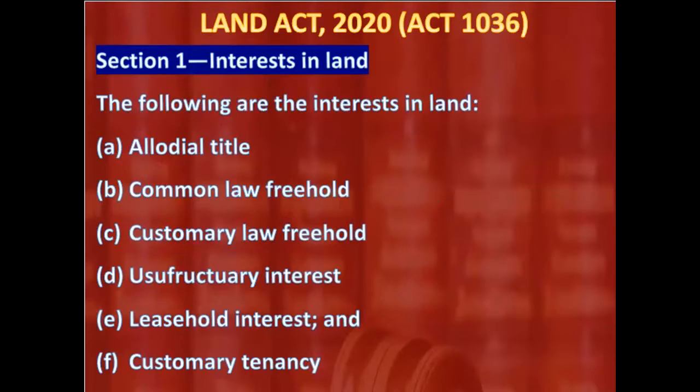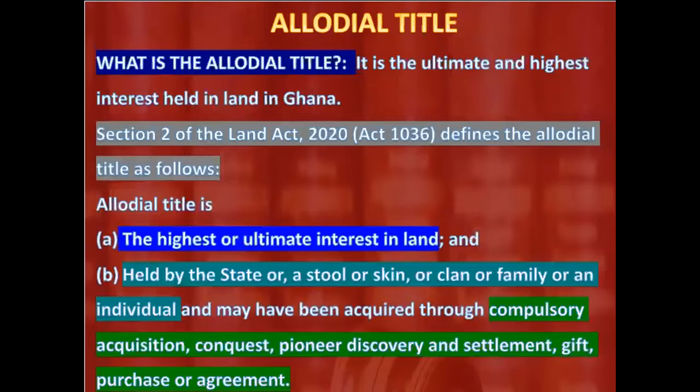So we shall begin with the first one, which is the allodial interest or the allodial title. What is the allodial title? Now, the allodial title has been explained in section 2 of Act 1036. And this is how section 2 of Act 1036 defines the allodial title.